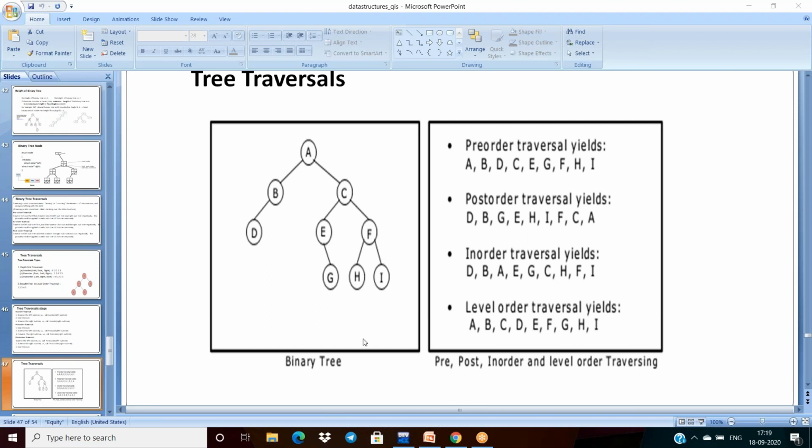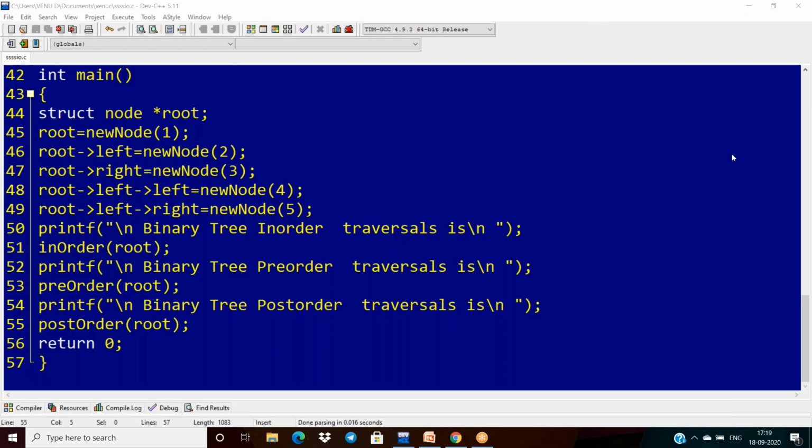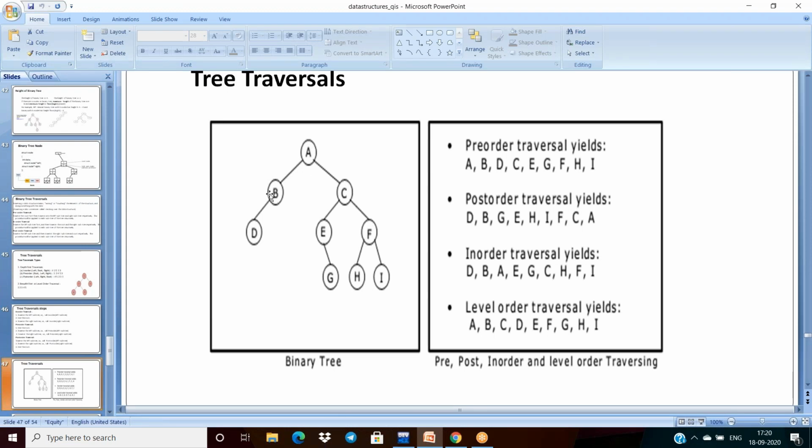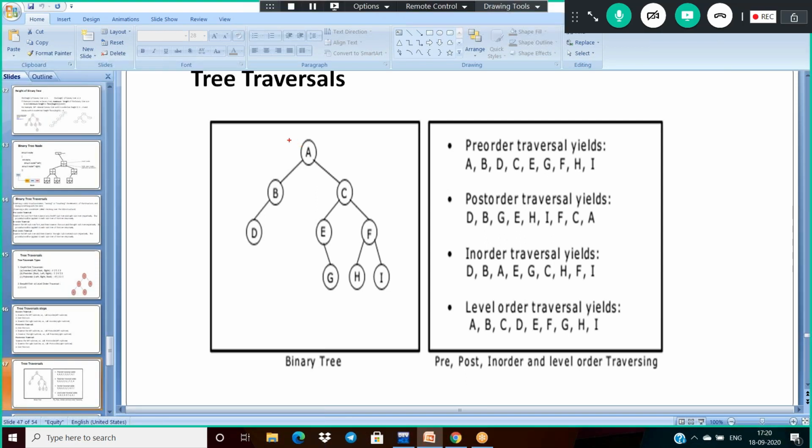So, to achieve this, this is my input. I want to get the pre, post, and in-order output like this. For that, first I have to change my input here. Observe, the root elements here are characters. All of these are characters.